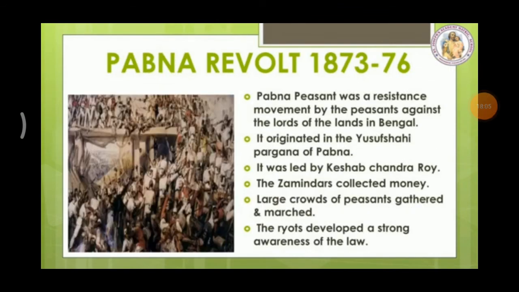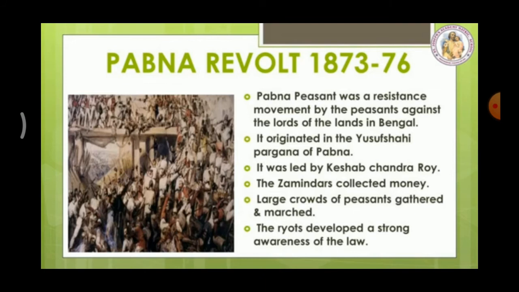Pabna Revolt, 1873 to 76. The Pabna Peasant Uprising was a resistance movement by the peasants against the oppression of the zamindars. This revolt is the peasants' revolt against the oppression of the zamindars, to oppose zamindars. The zamindars routinely collected money from the peasants. Peasants means farmers. So what was the duty of the zamindars? They collected the tax from the peasants, farmers. But some zamindars collected this tax in some illegal way.